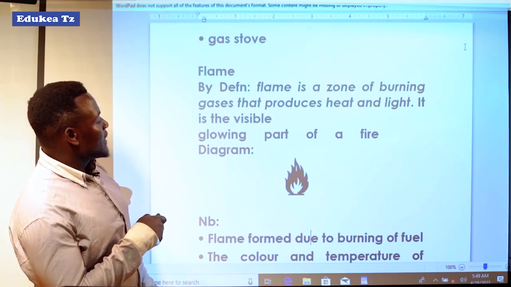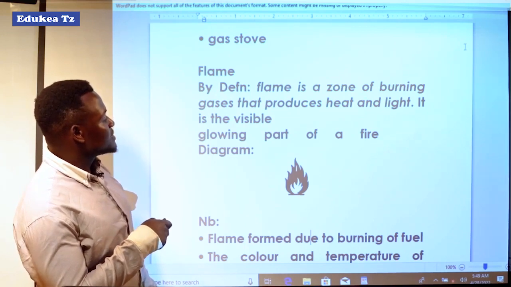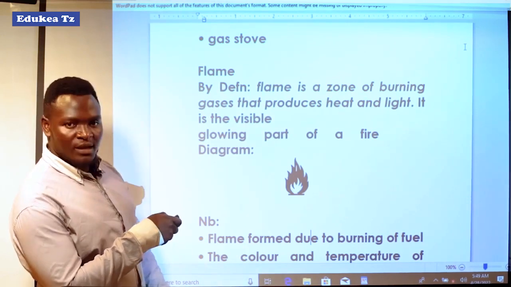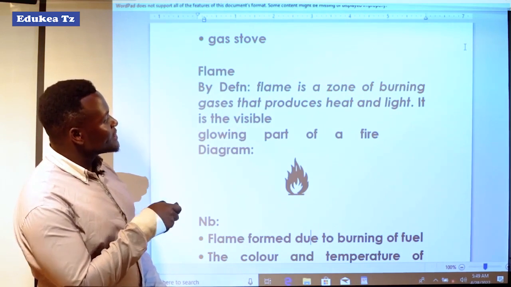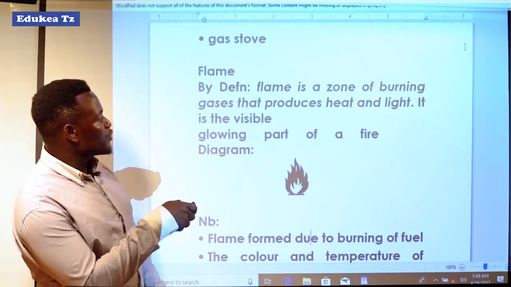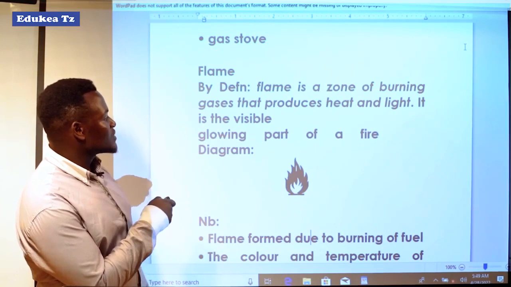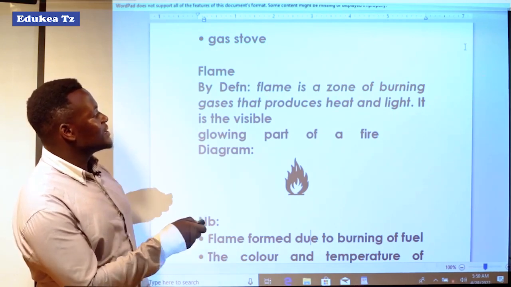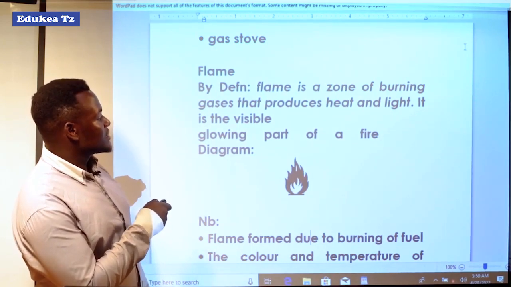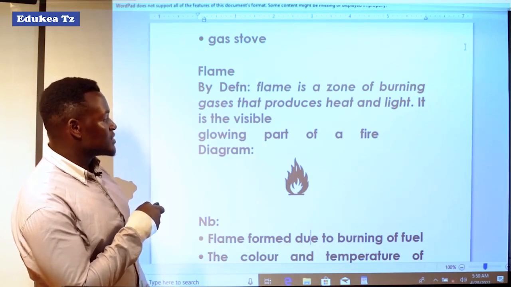It is visible. Now this is the zone. This flame is the zone of burning. That's why finally we say that this flame is visible; you can see it.